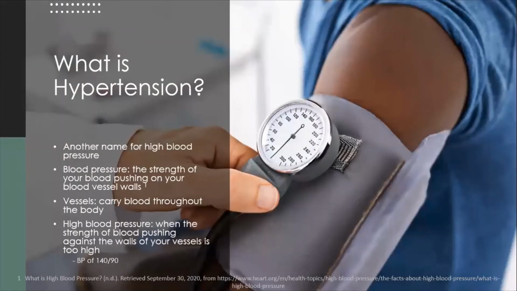Hypertension is another name for high blood pressure. Blood pressure is the strength of blood pushing on your blood vessel walls. Vessels are what carry blood throughout the body. High blood pressure is when the strength of blood pushing against the walls of your vessels is too high. Typically, a blood pressure reading of 140/90 or higher means that someone has hypertension.